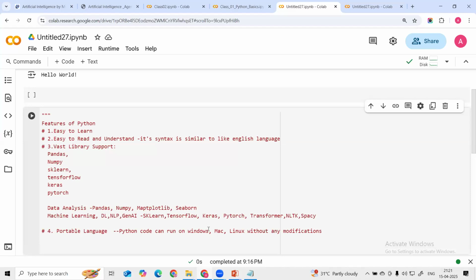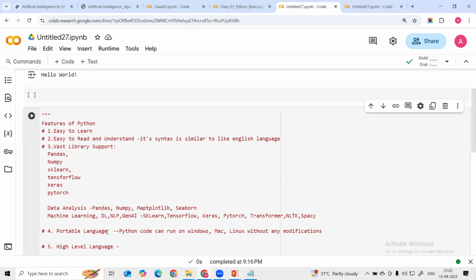We can write the code on a Windows machine, and easily run it on Mac and on Linux without any modification. That is one feature of the Python language, and that's the reason why we are using Python. So the fifth feature is that it is a high level language. High level language means it can handle complex memory management.